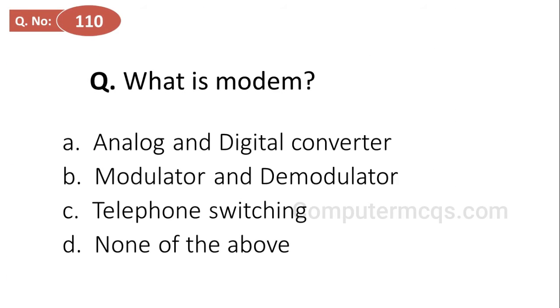What is a modem? Options are analog and digital converter, modulator and demodulator, telephone switching, none of the above. And the correct answer is option B, modulator and demodulator.